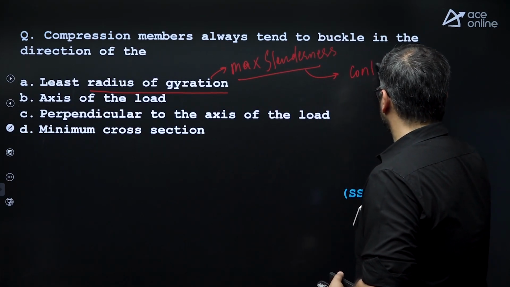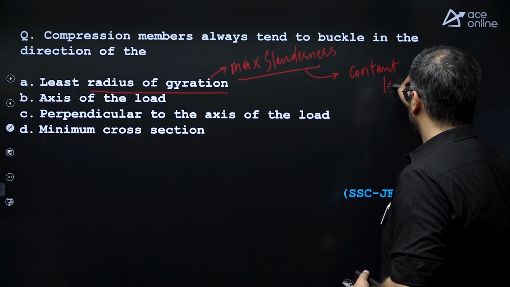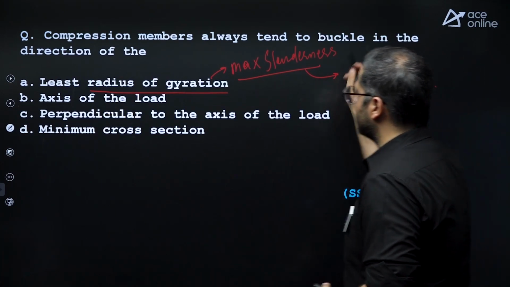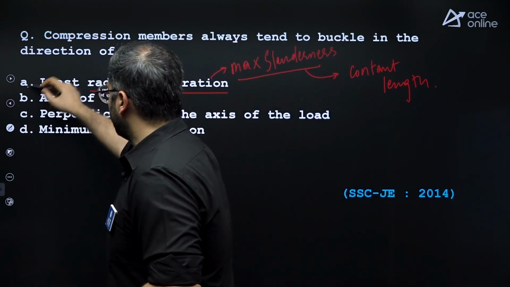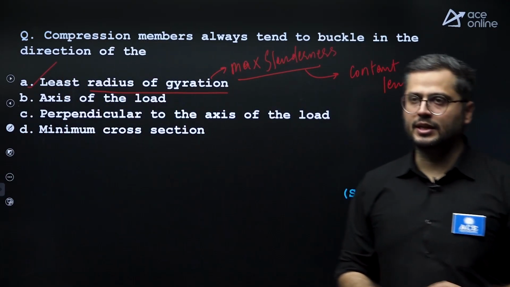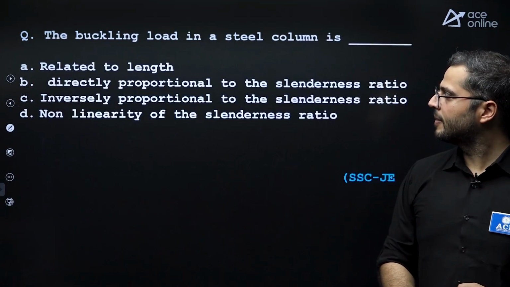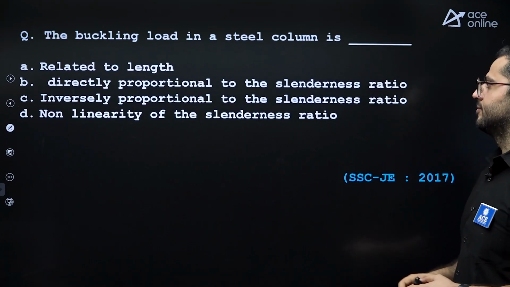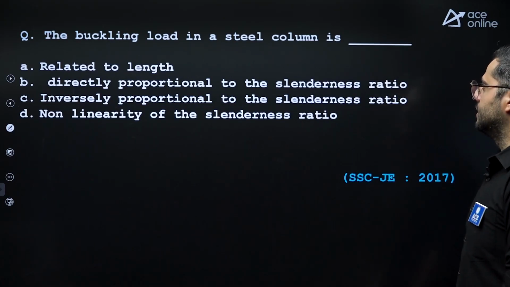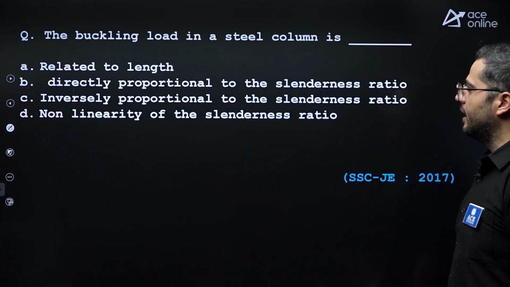For constant length about both axes, maximum slenderness ratio, least radius of gyration will give you the buckling axis. Option A is correct.